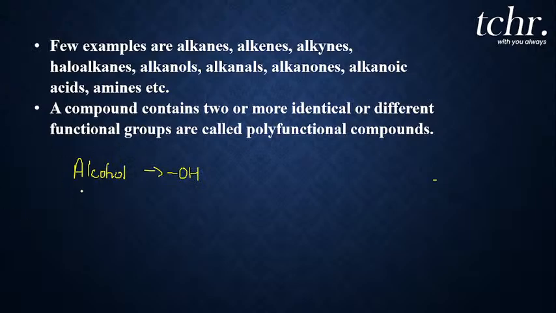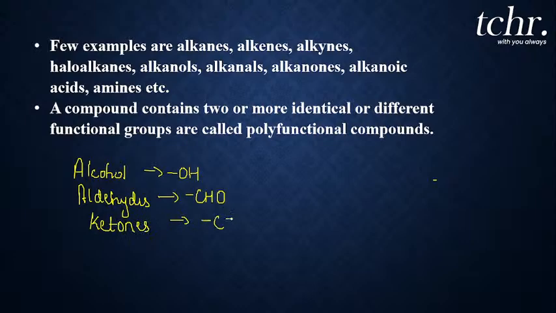For example, aldehydes, aldehydes represented as CHO, ketones, ketones represented as C double bond O, carboxylic acid, carboxylic acid which is represented as COOH. So lot many functional groups I need to introduce. First, in today's session, let us understand alcohol functional group, aldehydes, ketones, C double bond O and carboxylic acid.